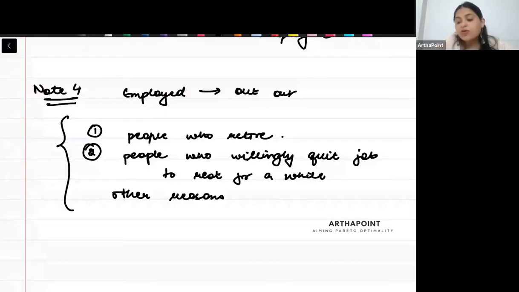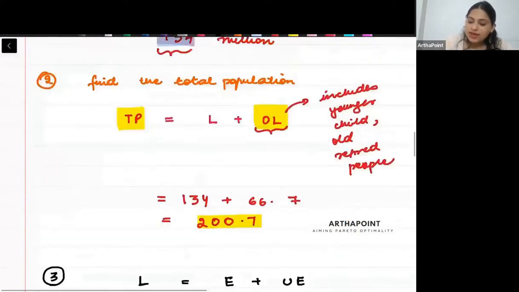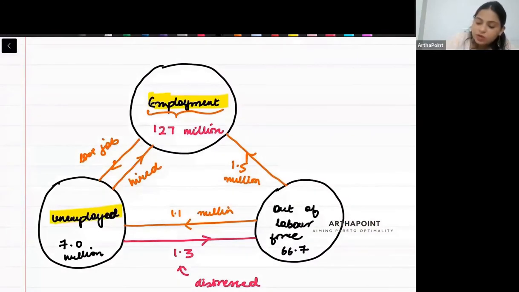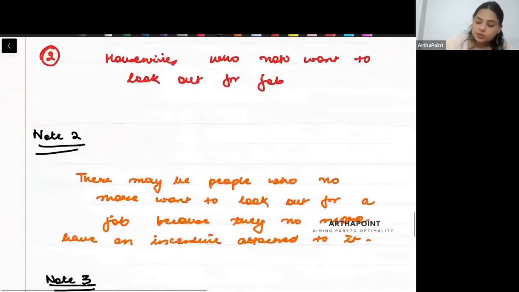Unemployed नहीं हो रहे हैं. They're going out of labor force. So this direction is also possible, that from employed, you will simply go out of labor force. That is also possible. Now, one last thing here. So write down the last note, note 5.